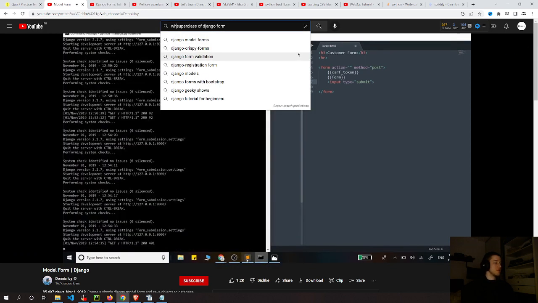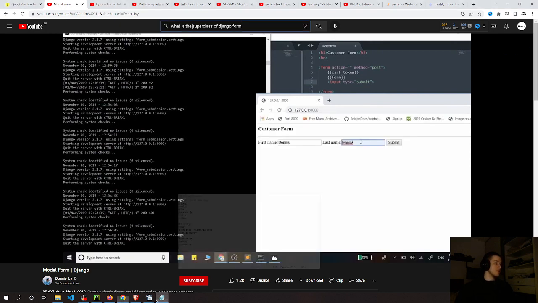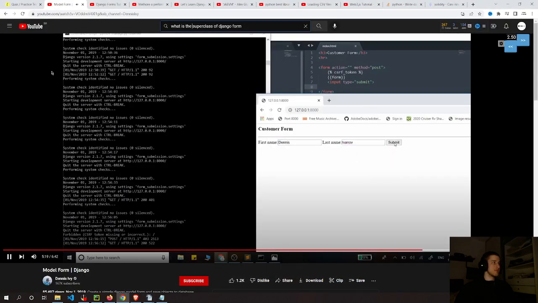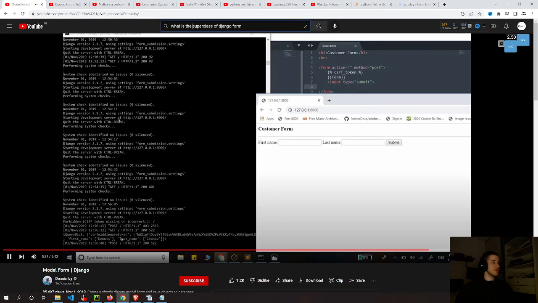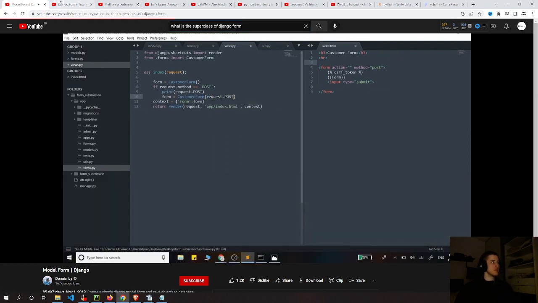I'll show you the data that the form is giving us first before we actually process this. So at this point, if I just put my first and last name in here. Okay, so something's not right with that token. Oh, this needs to be a percent sign there. That's why. Now let's just refresh this and test it. Okay, so that sends us that token, the first and last name. To process this, all we need to do is throw that POST data into the form. Because we're throwing it into the form, it already grabs the attributes that Django provides for us, and we say request.POST.